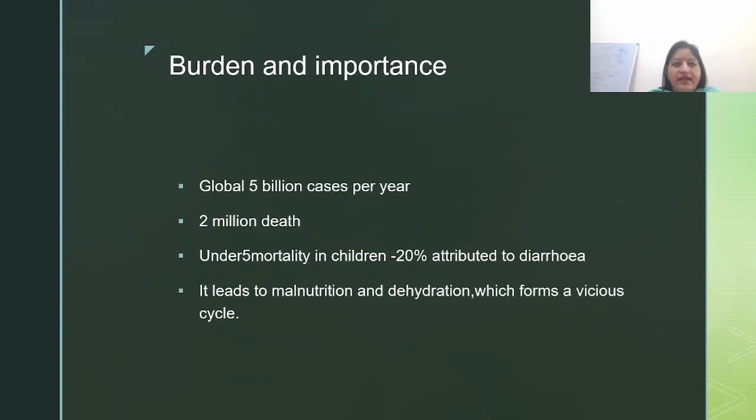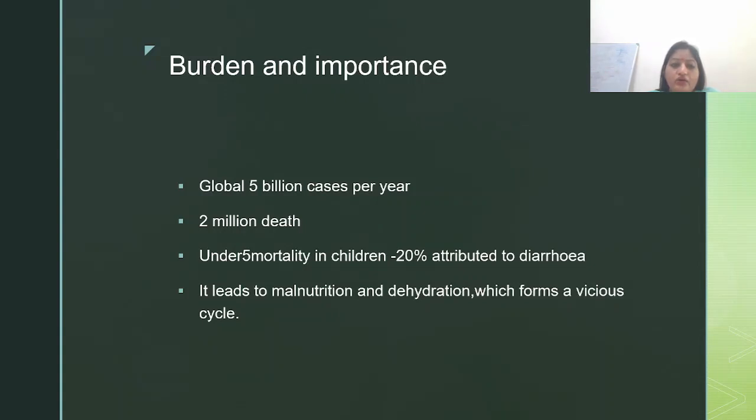Moving on to the next slide. Why are we discussing this topic, acute watery diarrhea? It has a burden on the health of our children. There is a huge burden of diarrhea. And what is the importance of taking up this topic? Globally, 5 billion cases of diarrhea occur per year in children and 2 million deaths occur globally.